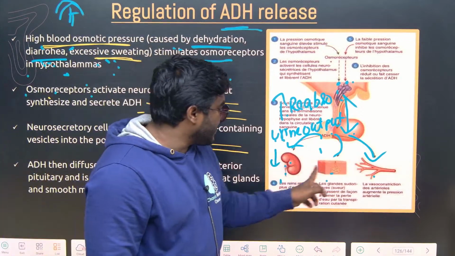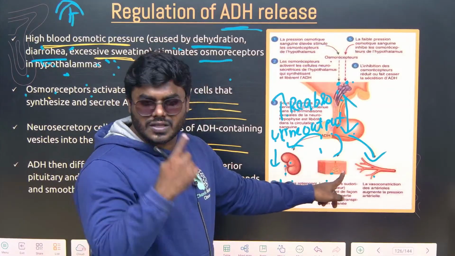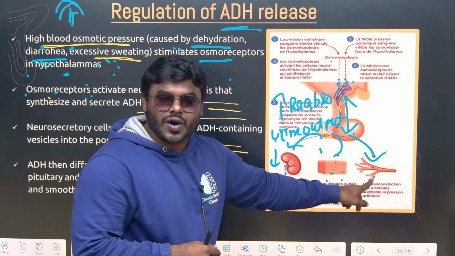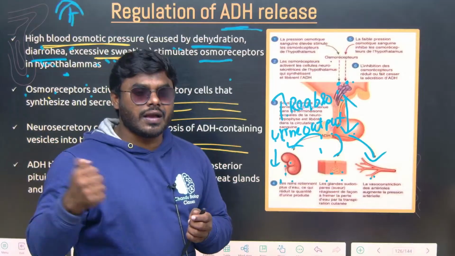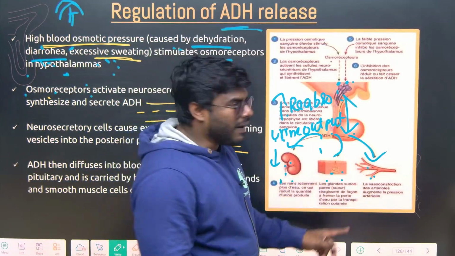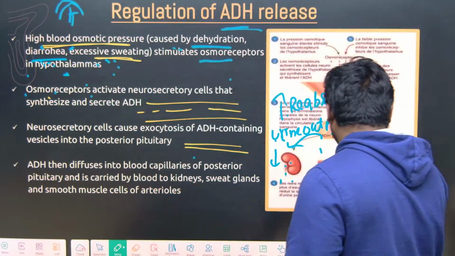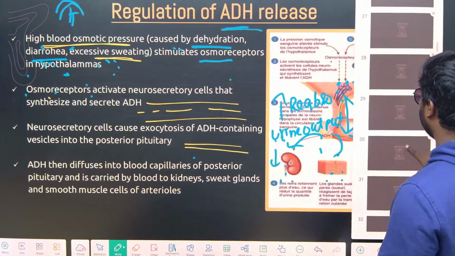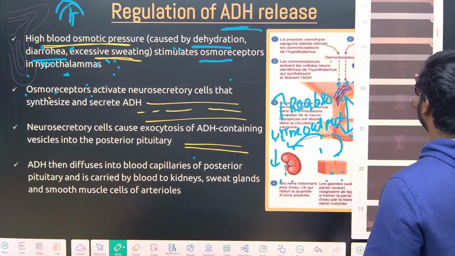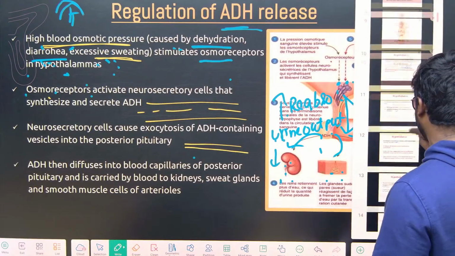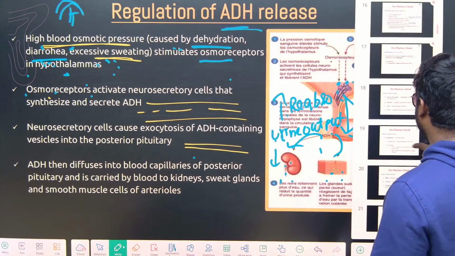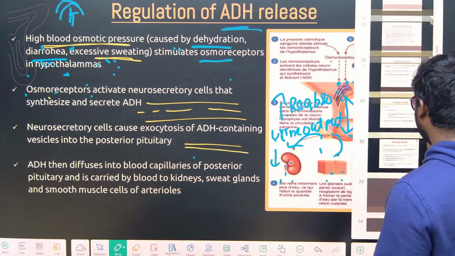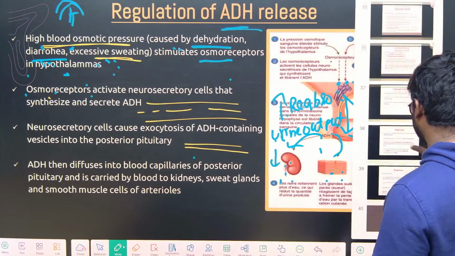So it acts on the kidney and decreases the urine output, it acts on the skin and decreases the perspiration or sweating. It causes constriction or narrowing of the blood vessel. Correct, na? By that, antidiuretic hormone is going to control what, friends? High blood osmotic pressure. Correct, na? No point in getting confused. So that is about number 1, the posterior pituitary gland. Okay, very easy to understand. I'll explain everything very elaborately. It takes time, but you don't forget very easily.